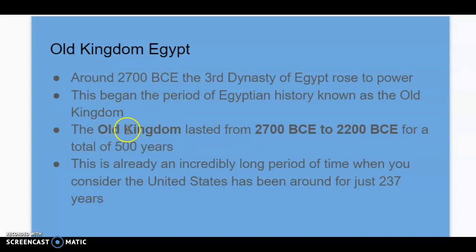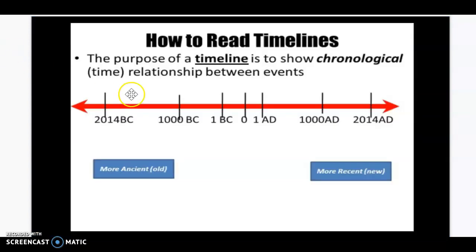So the Old Kingdom itself and all of those dynasties lasted from 2700 BCE to 2200 BCE, for a total of about 500 years. Because remember, in history, it's not like things were clean where they started right on 2700 and ended right on 2200. And so if you're looking at a timeline, the Old Kingdom would have started right here at 2700 BCE, and it would have ended going this way around 2200 BCE.